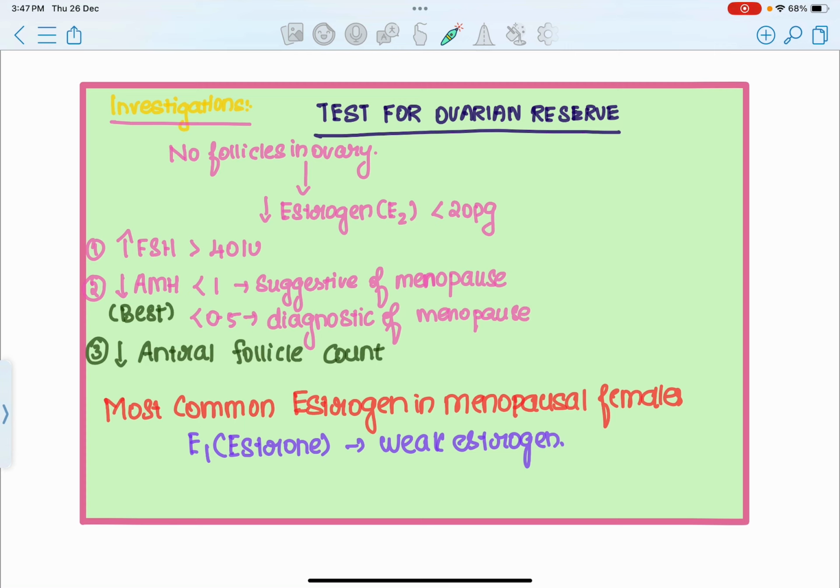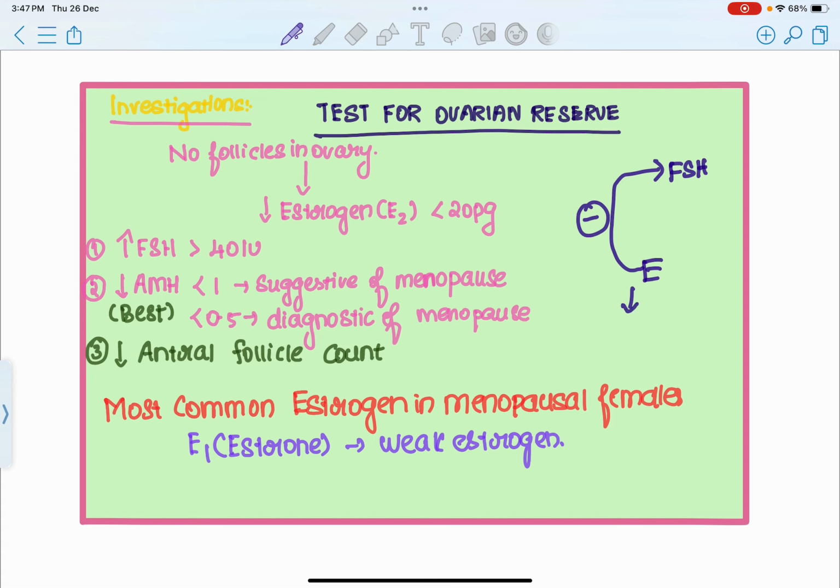The second investigation is where, since the levels of estrogen are going to decrease, the negative feedback estrogen had on FSH is going to be lost. Since the negative feedback estrogen had on FSH is lost, the levels of FSH are going to increase. So let me show you here. This is estrogen, this is FSH. Estrogen had a negative feedback on FSH.